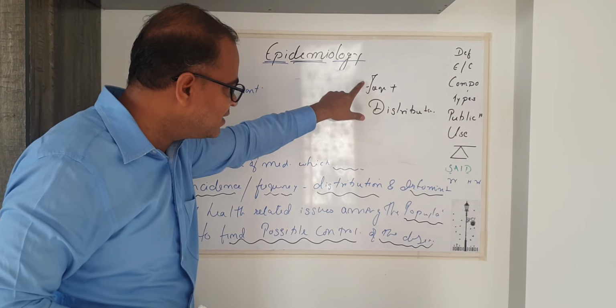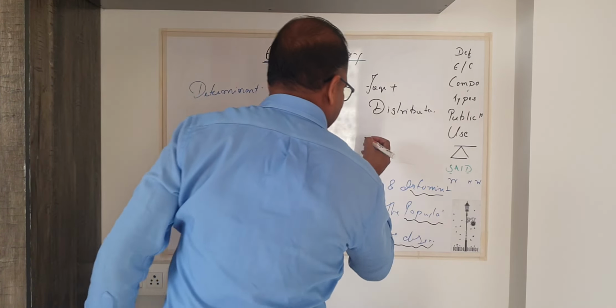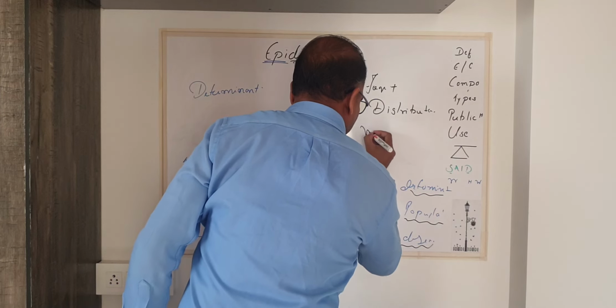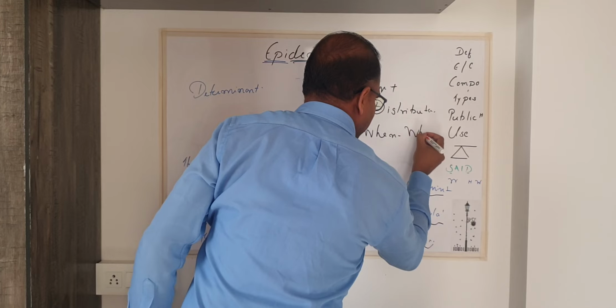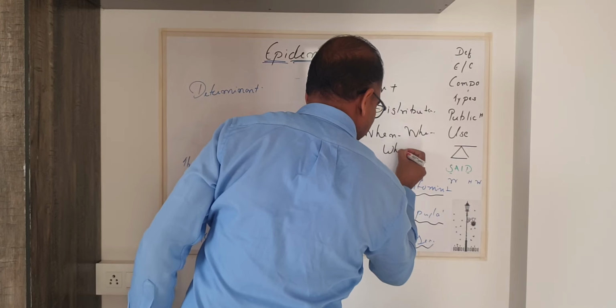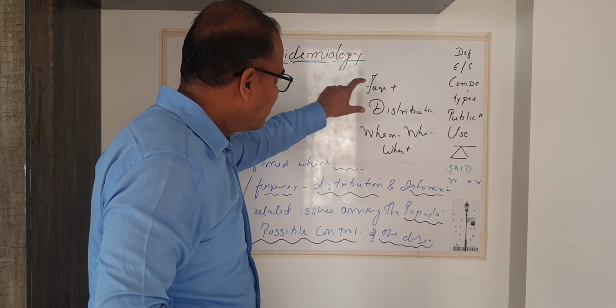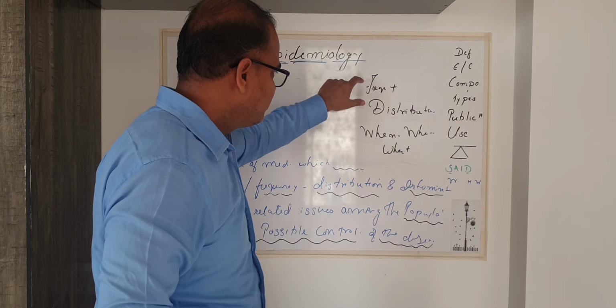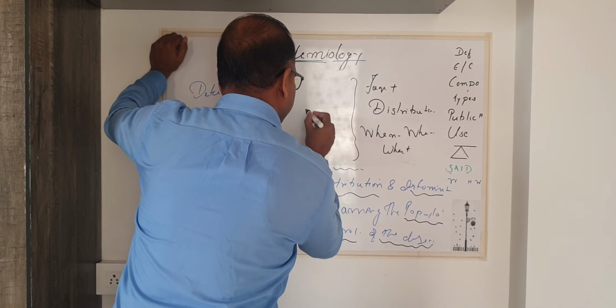By studying the frequency and the distribution of the disease, we get the answer to when, where, what. After these two data, we reach a possible hypothesis.